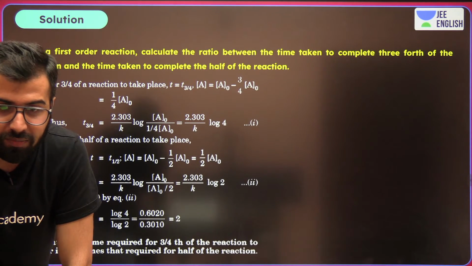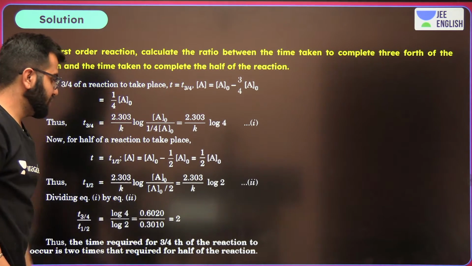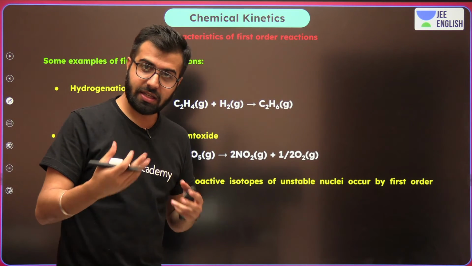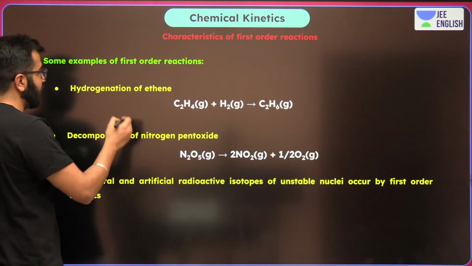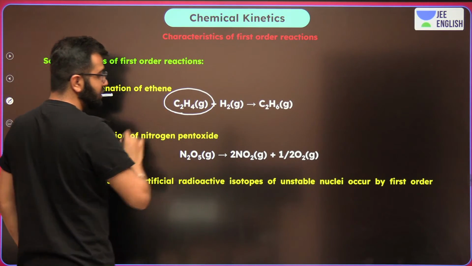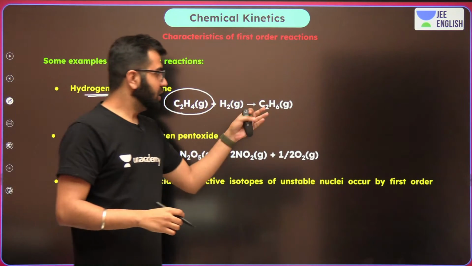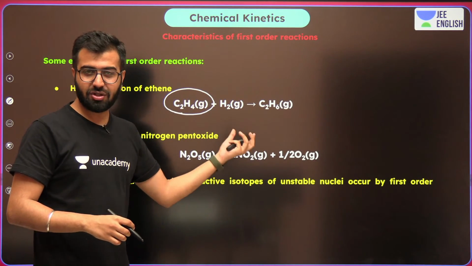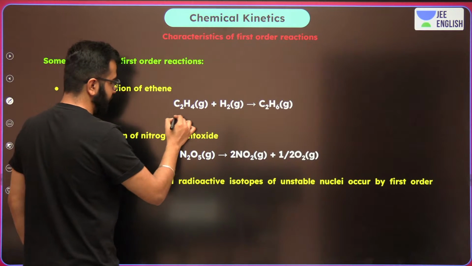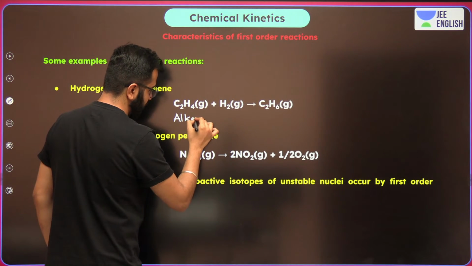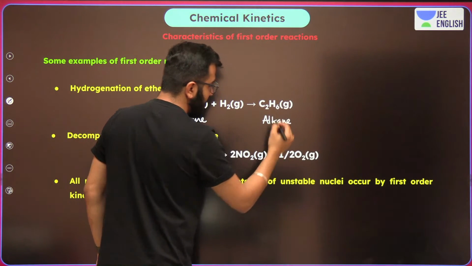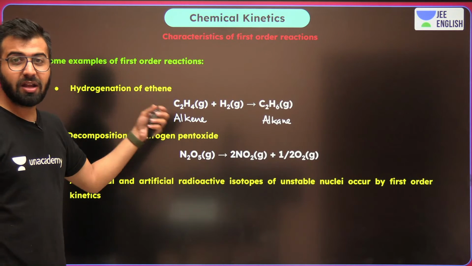Now, over here, the answer to this question is going to be 2. Okay? And some examples for the first order reaction. Just remember over here we're talking about hydrogenation of ethene, C2H4 plus H2 giving you C2H6. Organic chemistry, right? What is C2H4? It's an alkene. What are we doing? Reduction. We're providing more and more hydrogens.